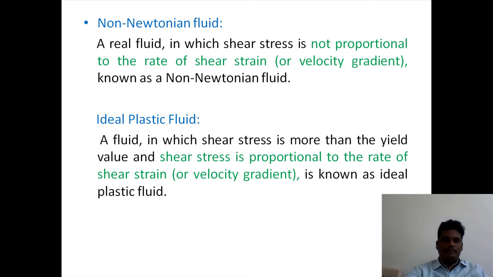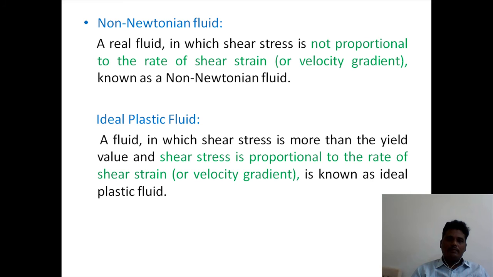Next, ideal plastic fluids. A fluid in which the shear stress is more than the yield value, the shear stress is proportional to the rate of shear strain. Up to some yield value, there is some elastic property. After reaching the yield value, it satisfies Newton's law of viscosity. That is, shear stress is proportional to rate of shear strain. That's what is called an ideal plastic fluid.